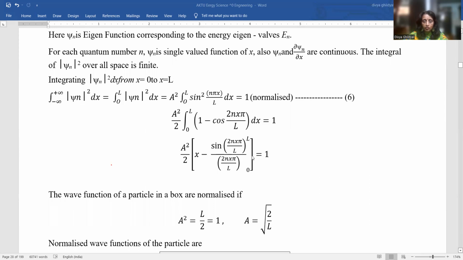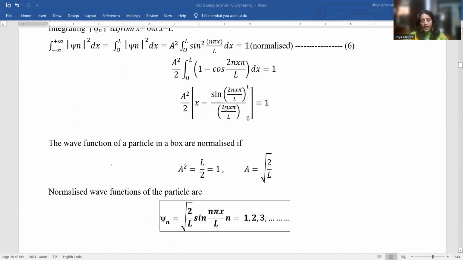I will put the limits from 0 to L here, and on solving I get A equal to √(2/L). The normalized wave function of the particle comes out as φn = √(2/L) sin(nπx/L), where n is 1, 2, 3, etc. This is the expression for the normalized wave function for a particle trapped in a one-dimensional box or well.